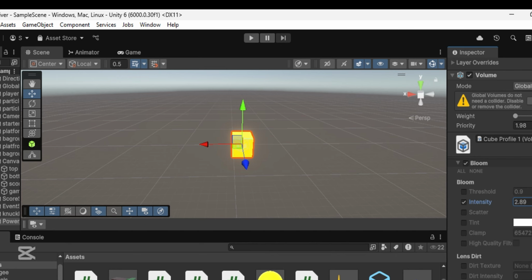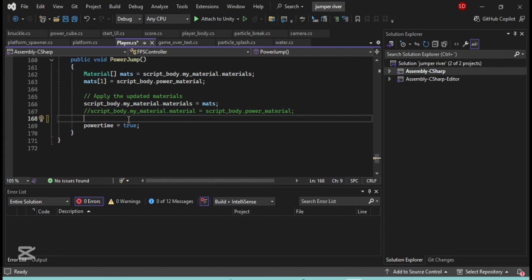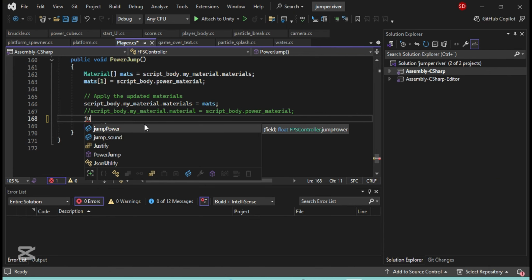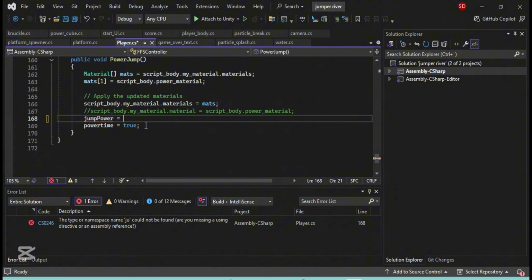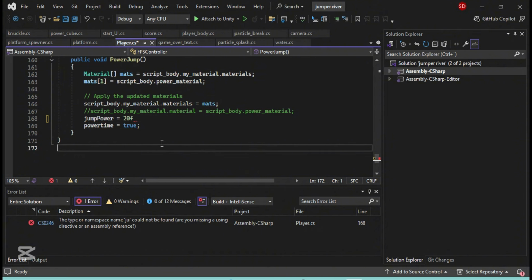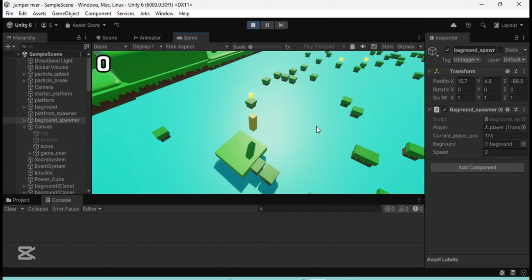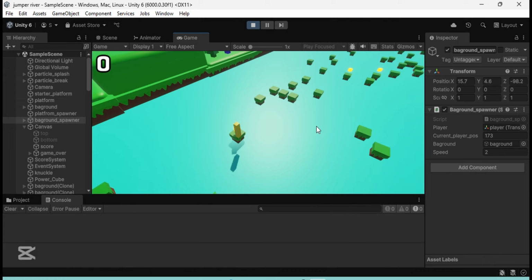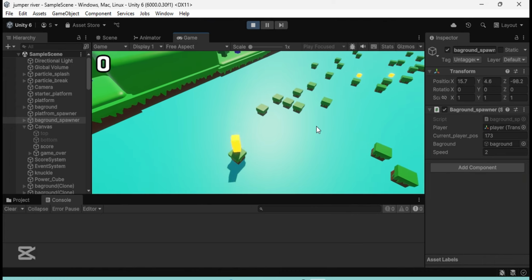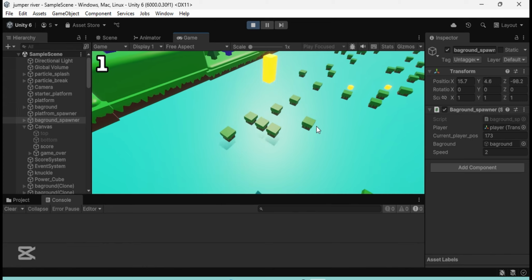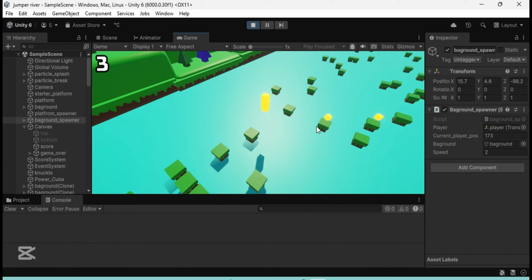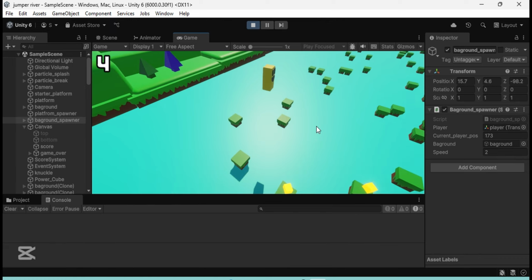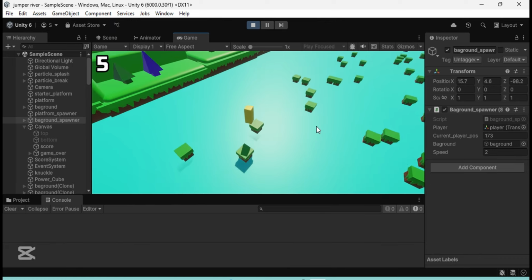I think it's a little boring that we just jump around, so I also made this power up so we can actually jump higher and try some more experiences. I then programmed it to double the jump power when we touch it, so we can actually go higher. As we can see, now when we touch it, we jump a lot higher than we usually can, and they just spawn randomly. But now let's go over to the next part.